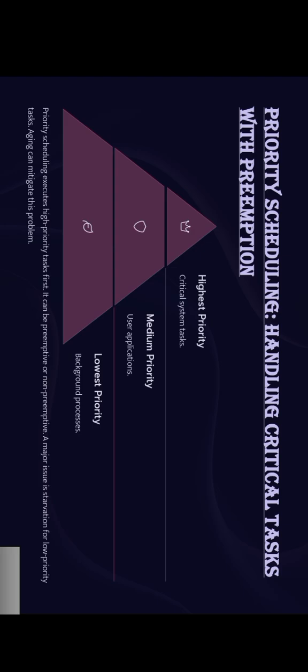Scheduling is done on the basis of the priority of the process, where the process that is highly needed or most urgent will be processed first. So this is how priority scheduling works. It mainly executes the higher priority tasks first. So let's see it with an example.